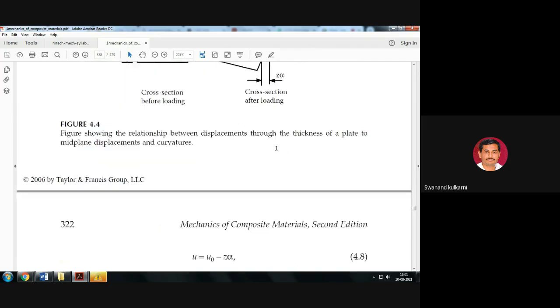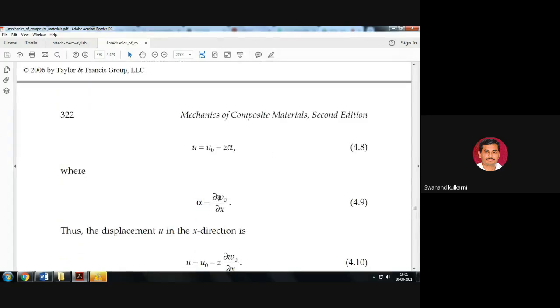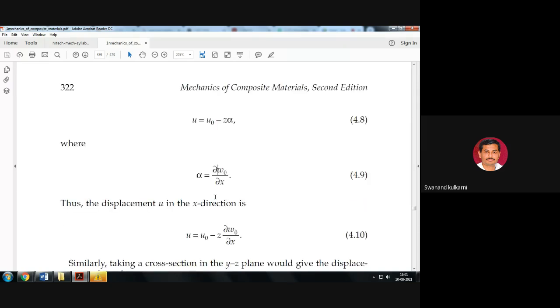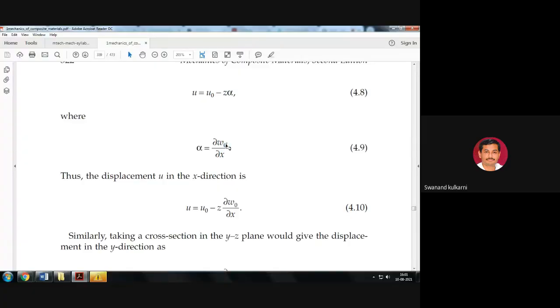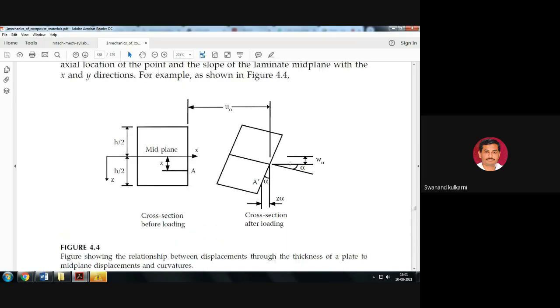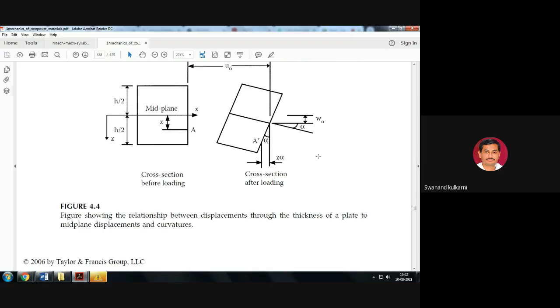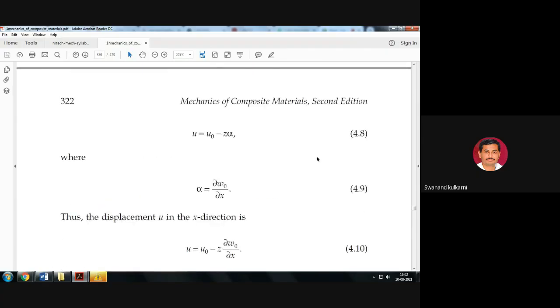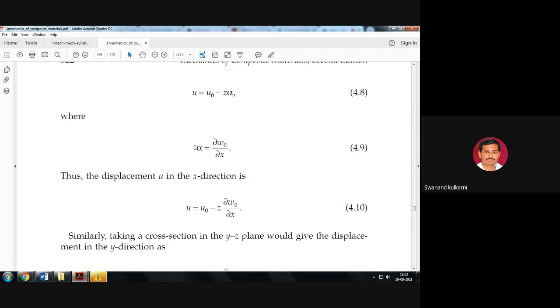So here this is one kind of parameter, because of the number of degrees of freedom considered here, out of which u is the displacement along x-axis, v is the displacement along y-axis, and w is the displacement along z-axis. Is it okay? So this z-axis displacement w0, if you take its differentiation, then that becomes equal to this angle alpha here.